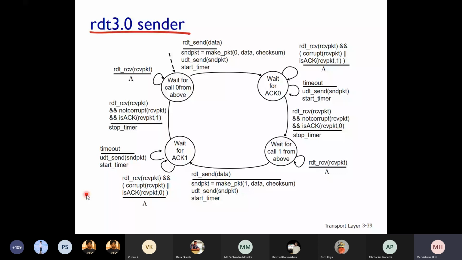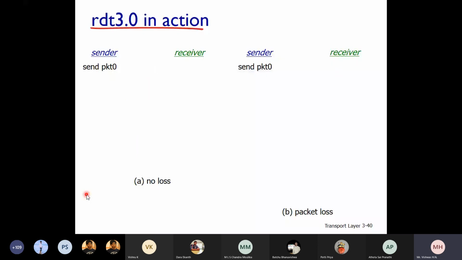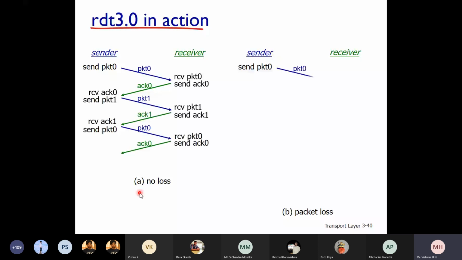So, RDT 3.0 in action. What happens? It sends a packet with sequence number 0. Acknowledgement has to be sent with acknowledgement 0. So you can see this is the case with no loss. And packet 1 is sent, packet 1 is received, and it continues like that. What happens on the receiver side? If there is a packet loss scenario, you can see here the packet is sent, and for that you get an acknowledgement, and both are sequence 0 and acknowledgement 0.